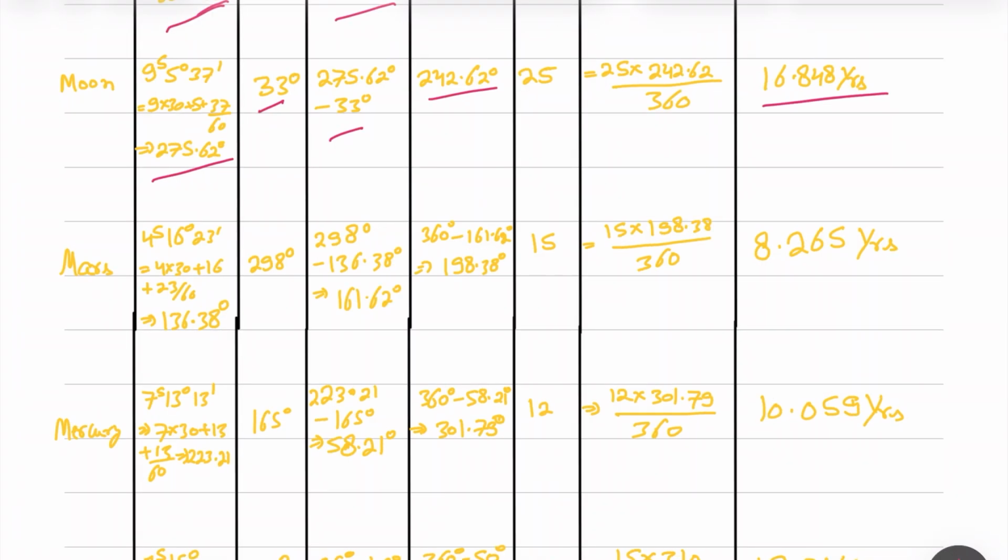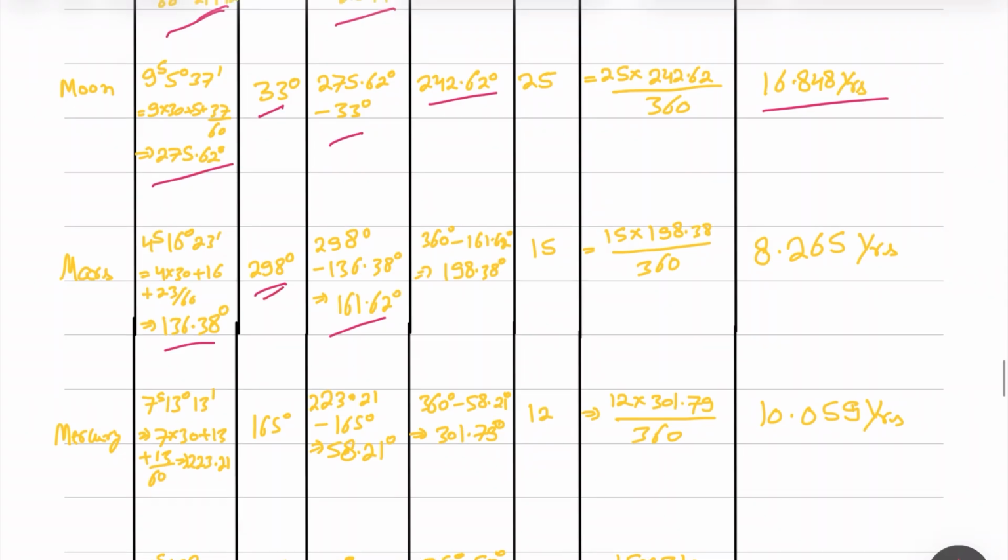Similarly, Mars is here, so 298 minus this. There is one catch here: the deepest exaltation degree is greater than whatever value we have. So in this case, what we can do is add 360 to the degree and then subtract this value.